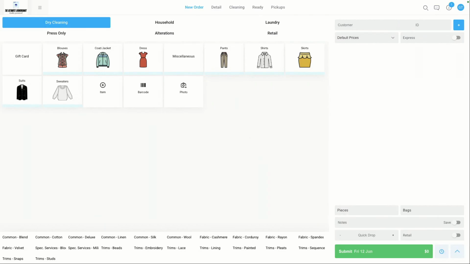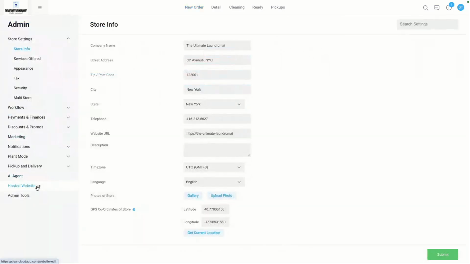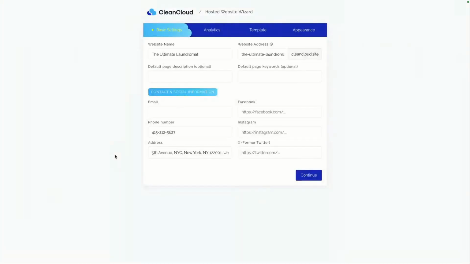Okay, so as we said, we're going to start building the website. CleanCloud has a website builder. We can go to the admin area, and in the admin area, we have a hosted website section. When you land in the hosted website wizard, which is what you're looking at on the screen, this is where you can start to populate some key information about your website. For instance, you can give your website a name. You can give it an address, which is going to be your URL. It adds .cleancloud.site automatically at the end.